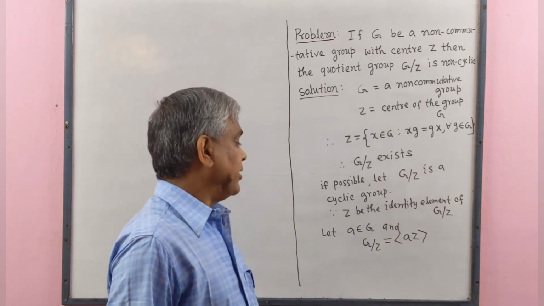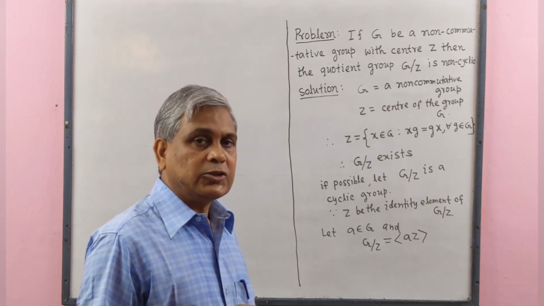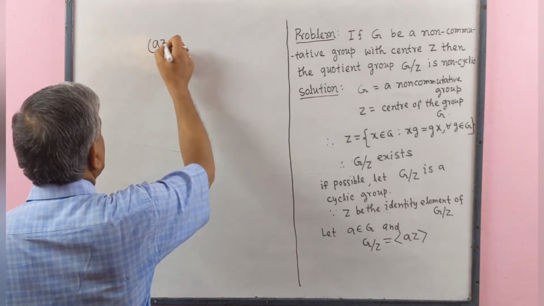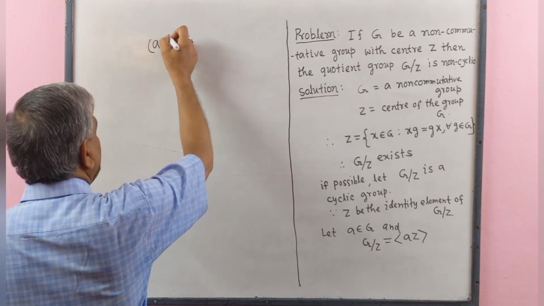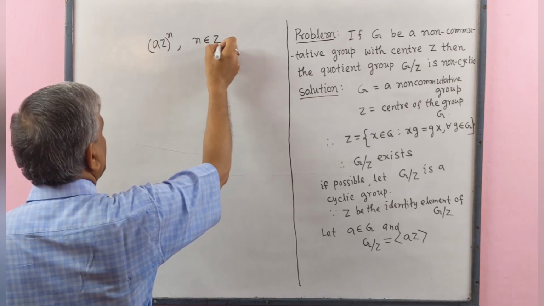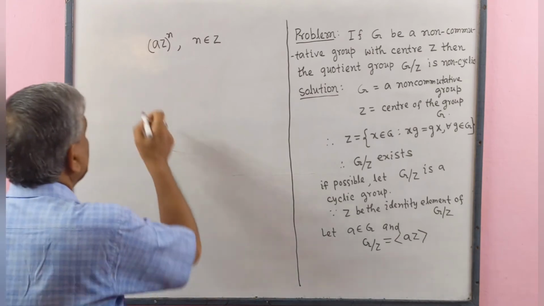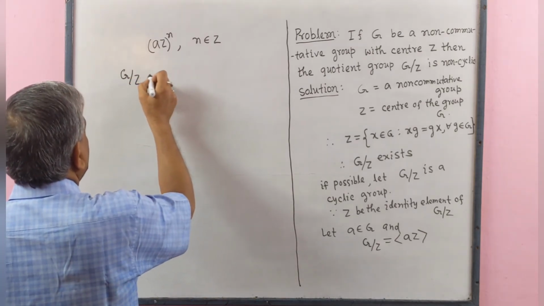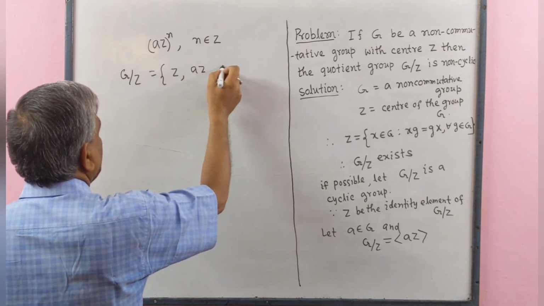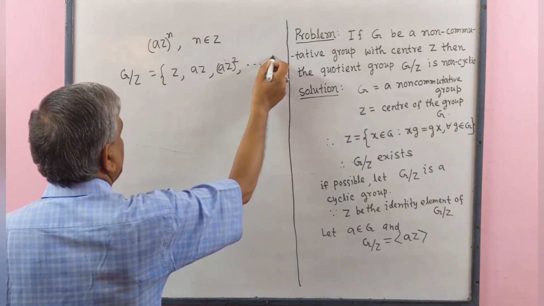Therefore each element of G by Z will be expressed as the integral power of aZ, (aZ)^n, where n is an integer. Therefore G by Z will contain elements of the form Z, aZ, (aZ) square and so on.